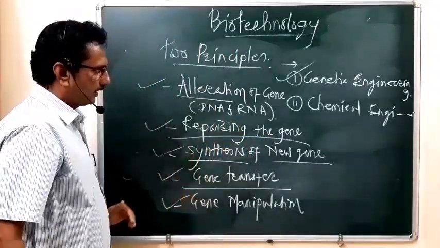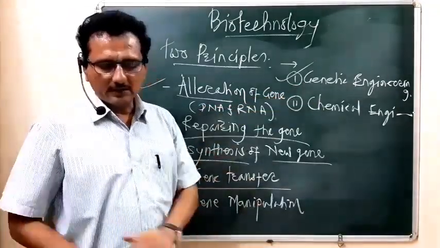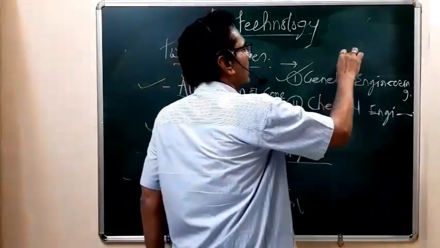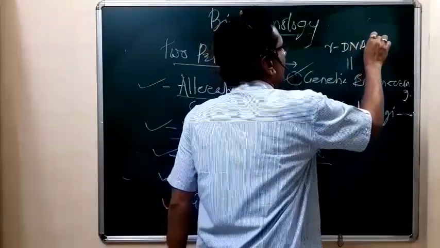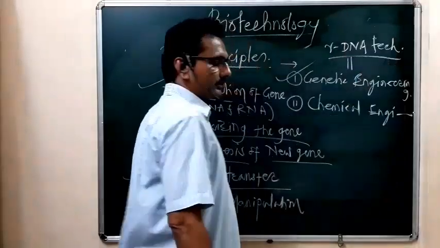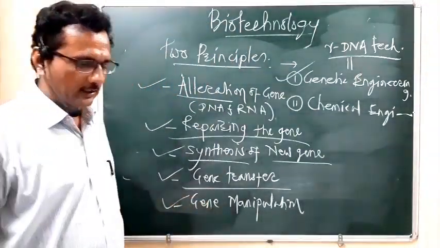This genetic engineering is also called rDNA technology. Students, always remember, it is also called gene cloning.